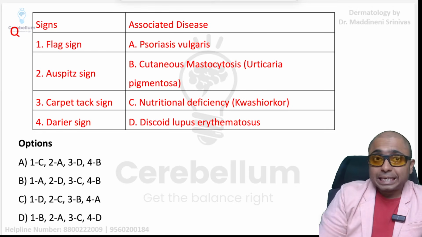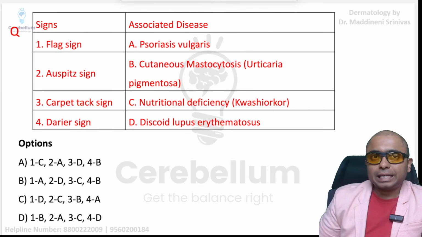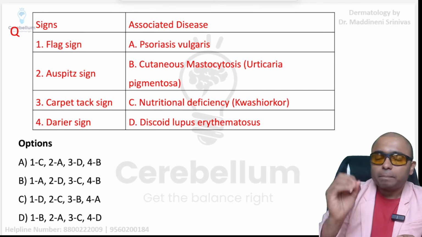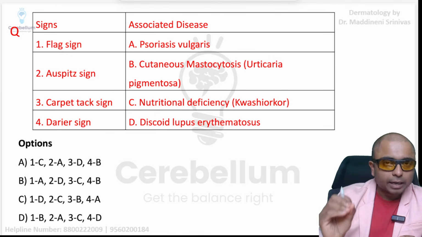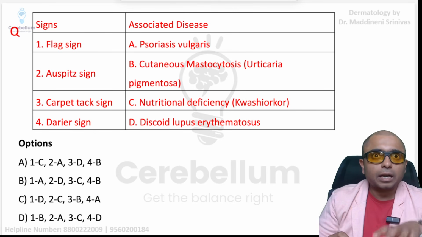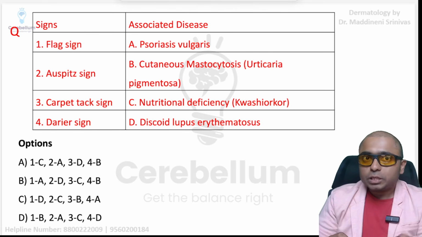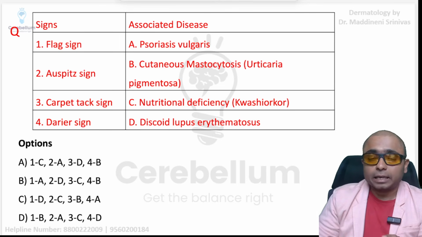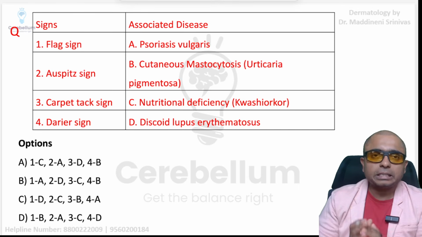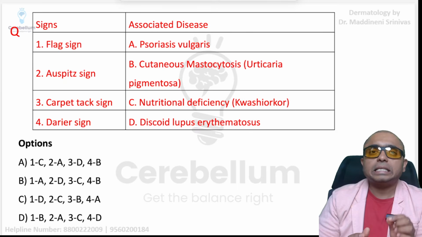The first question says, match the following. You should match the sign with the disease, and this is a very easy type of question. Whenever you see this in the exam, be happy, you are going to make it correct. But unfortunately, many students told me that in the real exam, the option matching the Auspitz sign with psoriasis was not there. If that was the case, please comment yes sir in the comment section, and INICET has to give a bonus mark to everybody.